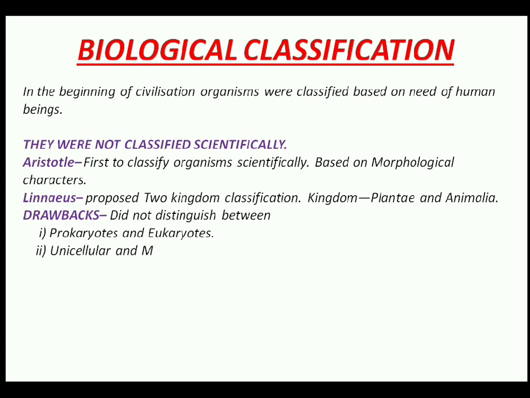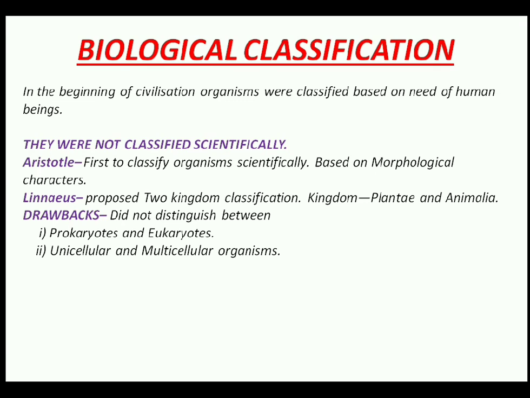He placed both unicellular and multicellular eukaryotes into the same group. Protozoans are unicellular eukaryotes, and other animals are multicellular, but all of them were in the same kingdom.